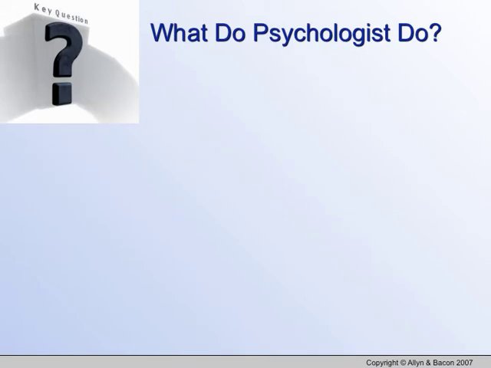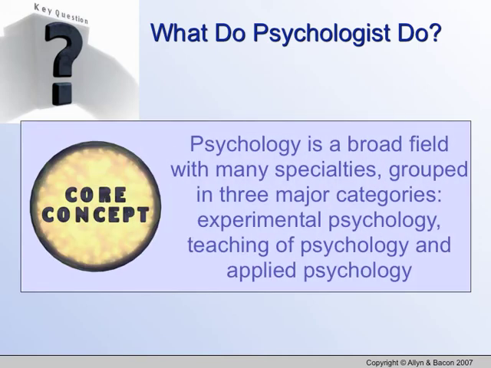So what do psychologists do? Psychologists aren't just people sitting next to couches asking people how is their day, how are they feeling. Psychologists are found all over in our lives. Psychology is a broad field with many specialties grouped in 3 major categories: experimental psychology, teaching of psychology, and applied psychology. We're going to talk about what each of those 3 major categories are and what those people actually do.